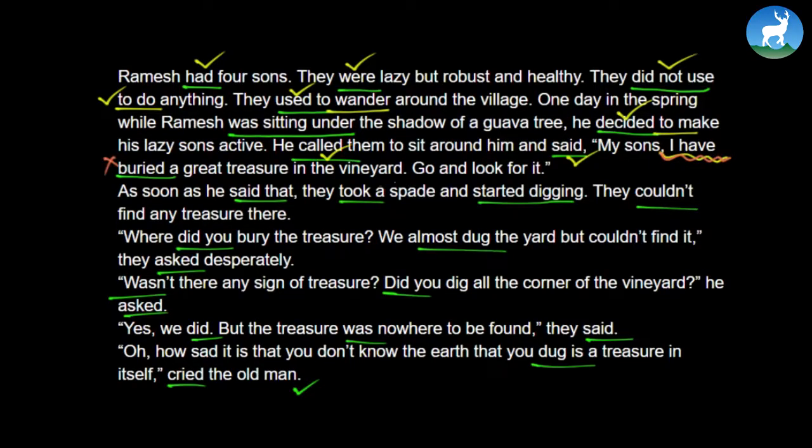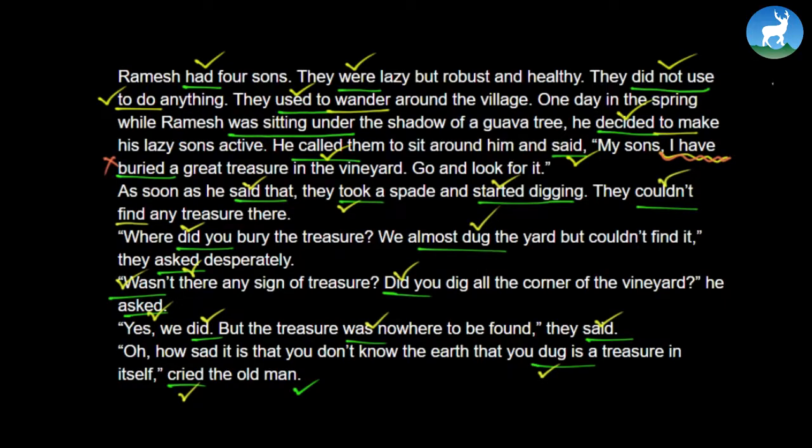Go and look are not simple past tense, they are present tense. Said is a simple past tense. Took and started is simple past tense. Couldn't is also simple past tense. Couldn't plus V1. Did is simple past tense. Dug is another simple past tense. Asked is simple past. Wasn't, did, asked, did, was, said, dug, cried. So these are all simple past tense.